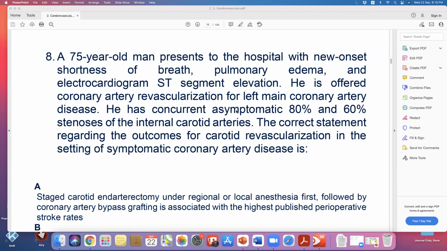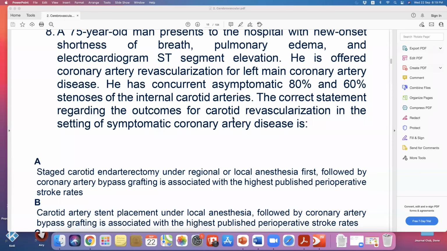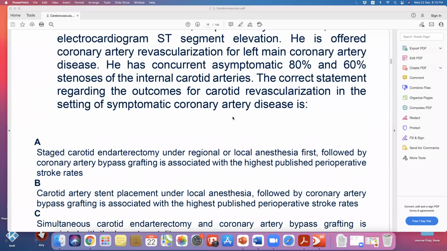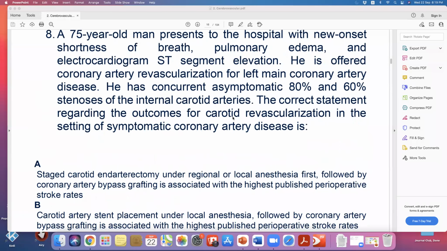I think whoever is asking this question wants to say that when you have left main disease and asymptomatic carotid stenosis with ST elevation, you go to revascularization of the coronary artery, which is more important. Or you can do it in the same session if it is not staged.